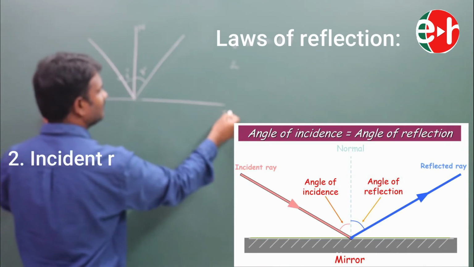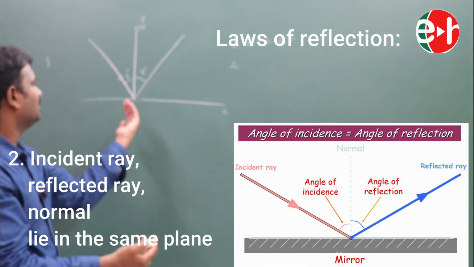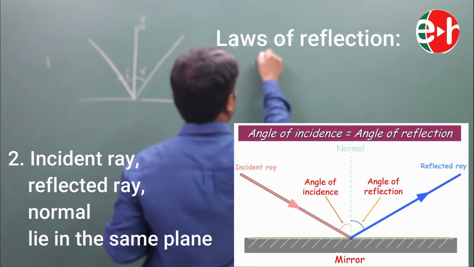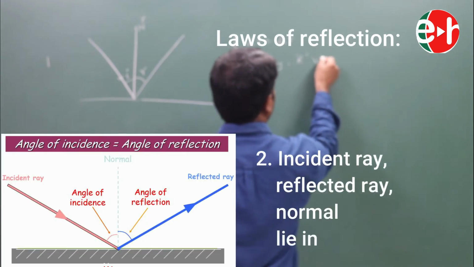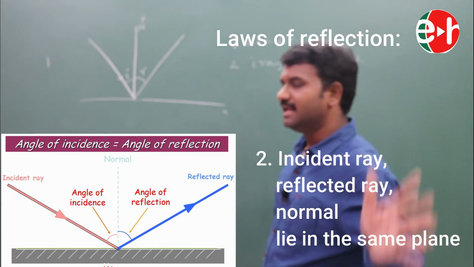If this is x, this is y, we call this the xy plane. Nothing is coming into the z axis. The incident ray, reflected ray and normal lie in the same plane.